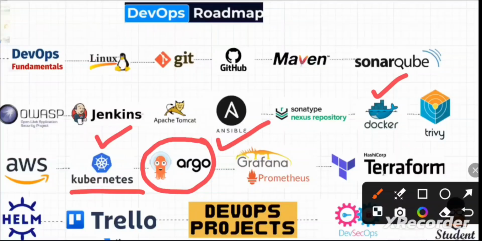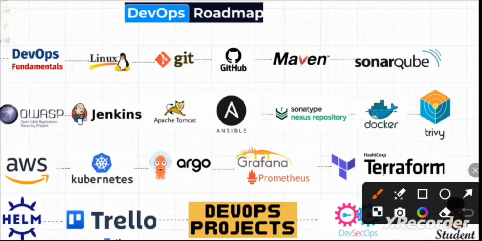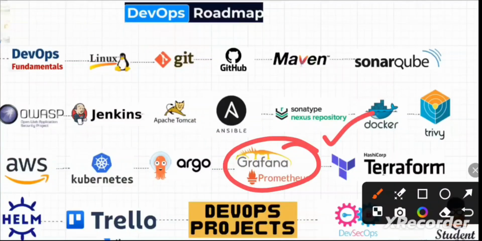There is Argo CD, okay, where these Kubernetes clusters are managed by using it. It is like how we are integrating, delivering and deploying by using Jenkins. Likewise, Kubernetes is managed and deployed by using Argo CD. And later Prometheus and Grafana come into the picture, where Prometheus is for log representation, and Grafana is for logs collecting. Grafana will collect the logs, and Prometheus will showcase those logs in representative dashboards.